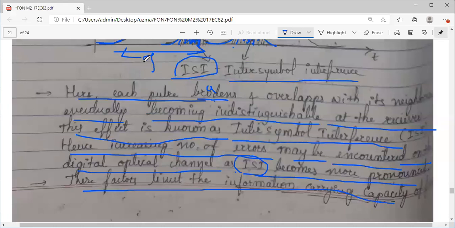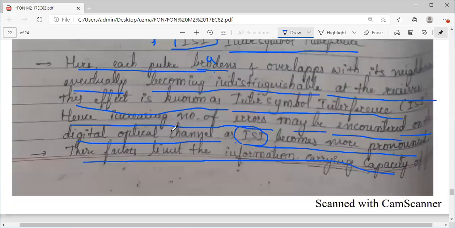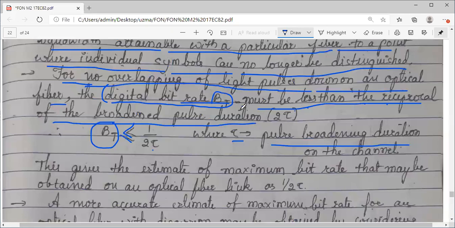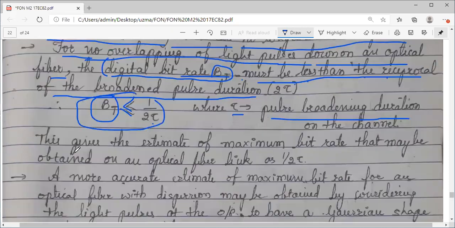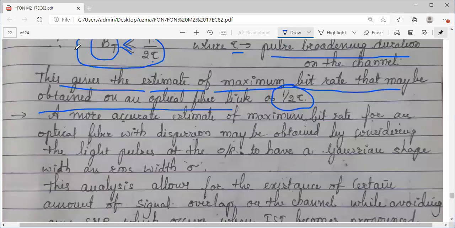So pulse broadening duration, if I consider tau here, the time over which the pulse is broadening, if that is the duration tau, then bit rate should be less than 1 by 2 tau. So this is the condition. This will give the estimate of the maximum bit rate that may be obtained on an optical link. That is, it should be 1 by 2 tau. At the max, 1 by 2 tau. This is one way. Okay, this is one thing.